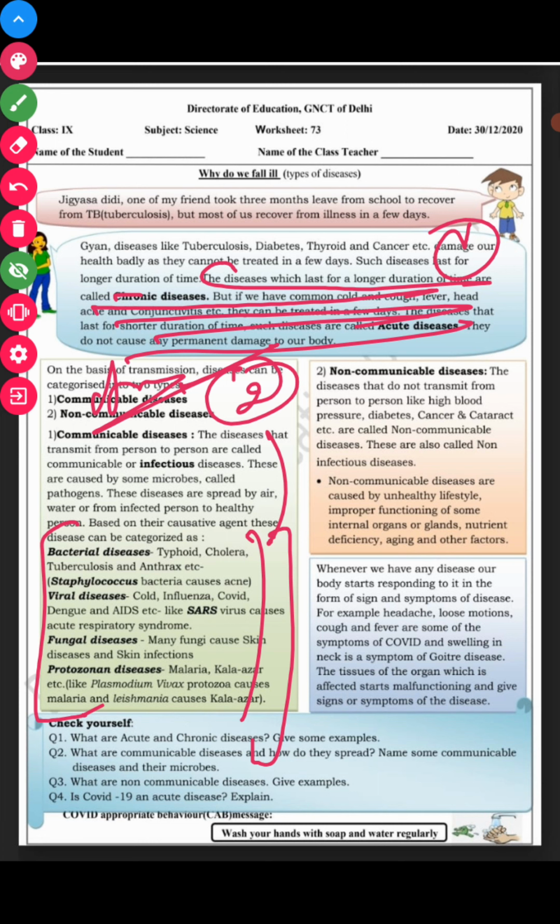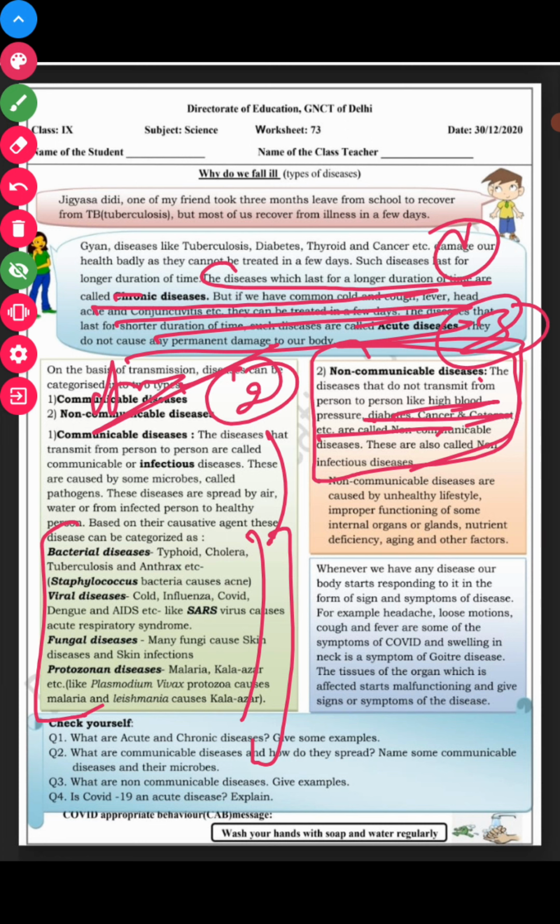Third, what are non-communicable diseases? Give their examples. Non-communicable diseases are those diseases which cannot be spread from one person to another person. This is the answer to your third question. These are some examples: high blood pressure, sugar, diabetes, cancer, thyroid, etc.